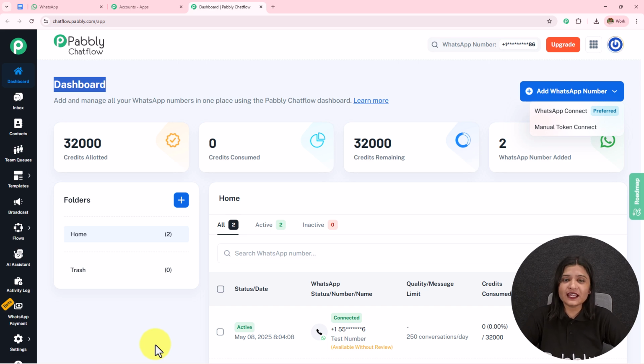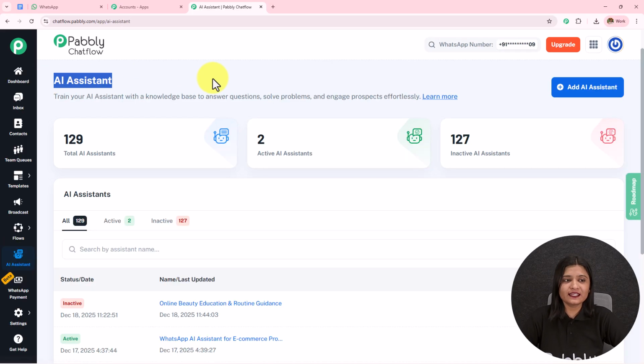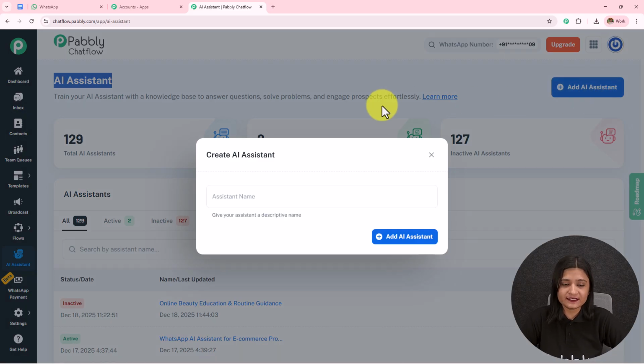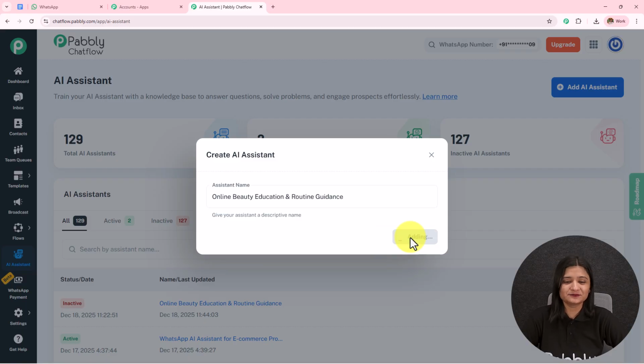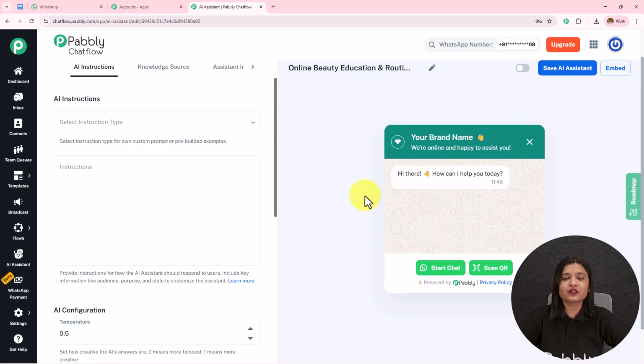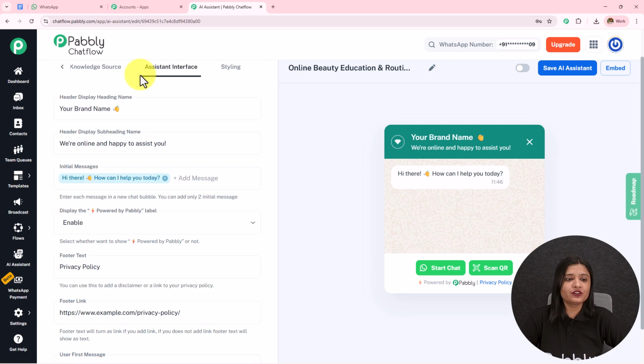Now to create this AI agent, we have another option of AI assistant on the left-hand side. We are going to open this. We have landed on this AI assistant page. You can see the total AI assistant, active AI assistant, and the inactive AI assistant. To create a new AI assistant, you simply have to click on this add AI assistant, and you first have to name this. So let's say the name is online beauty education and routine guidance, and then you simply have to click on this add AI assistant. Now this page has opened in front of me from where we are going to start creating this AI agent. We have all these options on the top which we are going to enter.